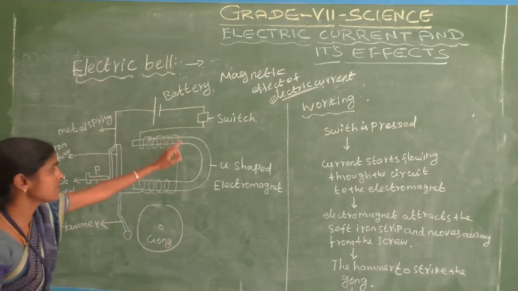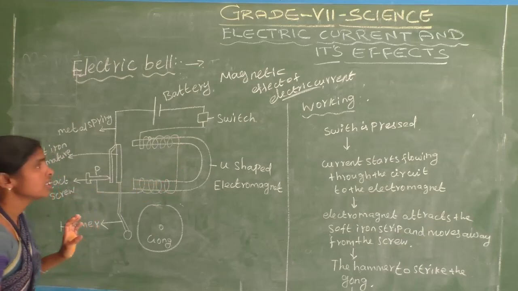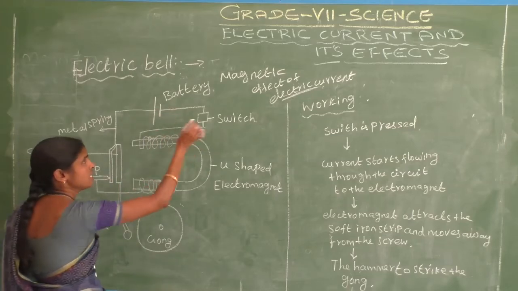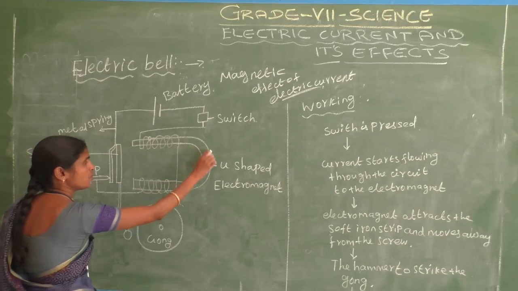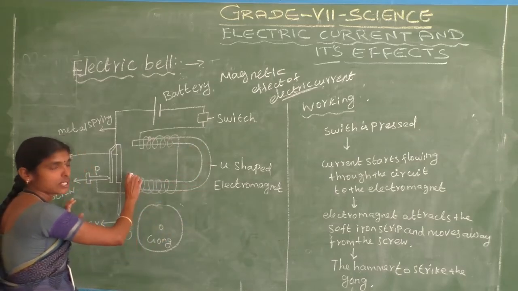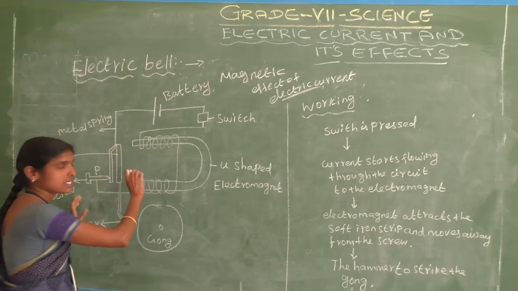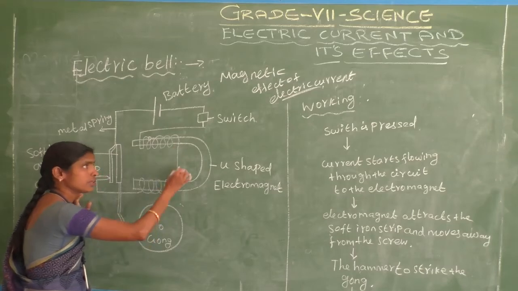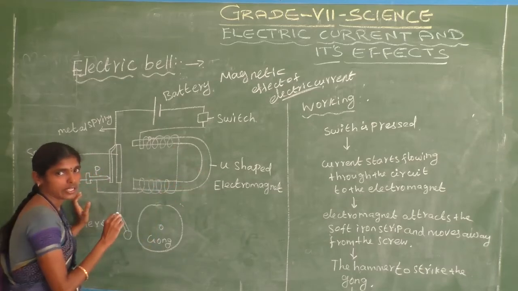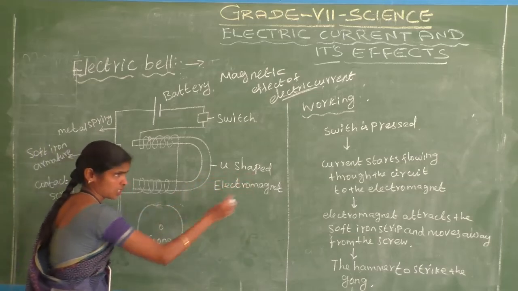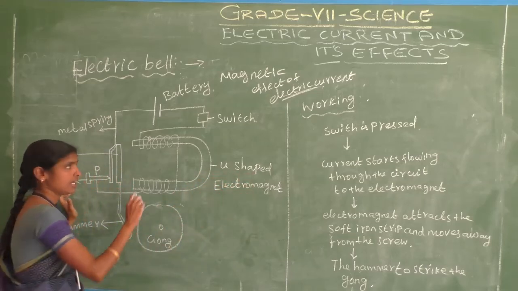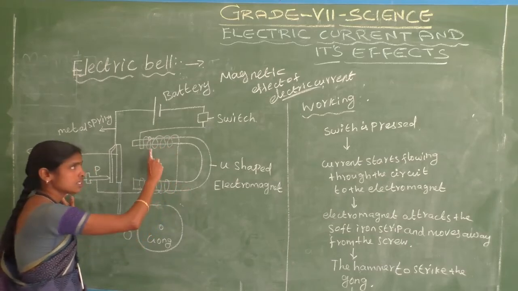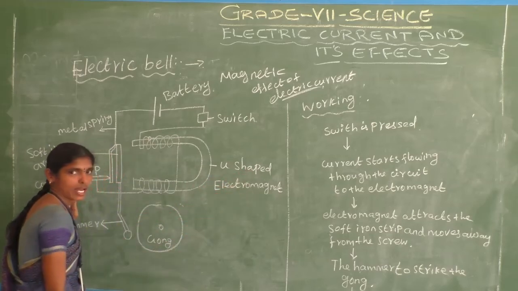What parts are present in the electric bell circuit? See here, first one is the very important battery, and another one is the switch, and another one is the U-shaped electromagnet. This is the U-shaped iron. Then a coil of wire is wound around the iron piece, the U-shaped iron piece. So this is called the U-shaped electromagnet.